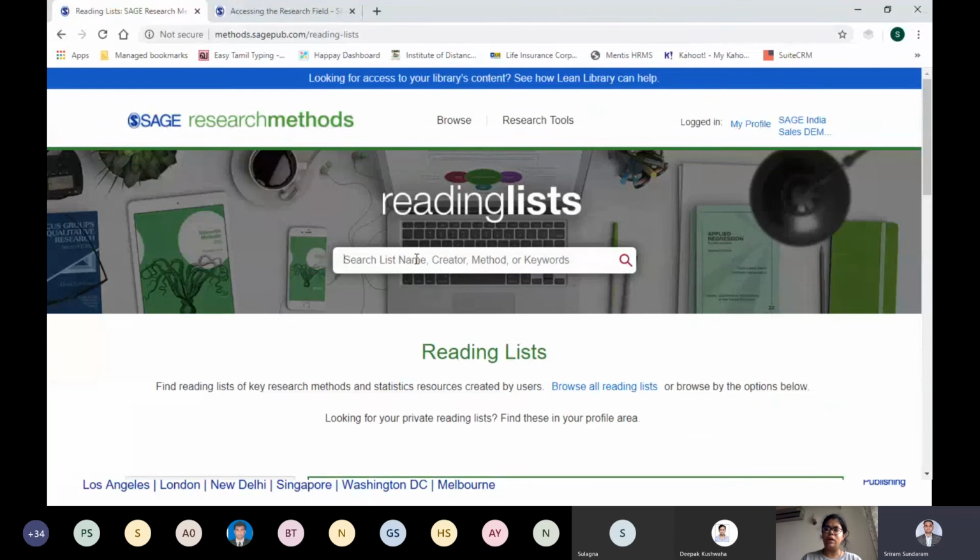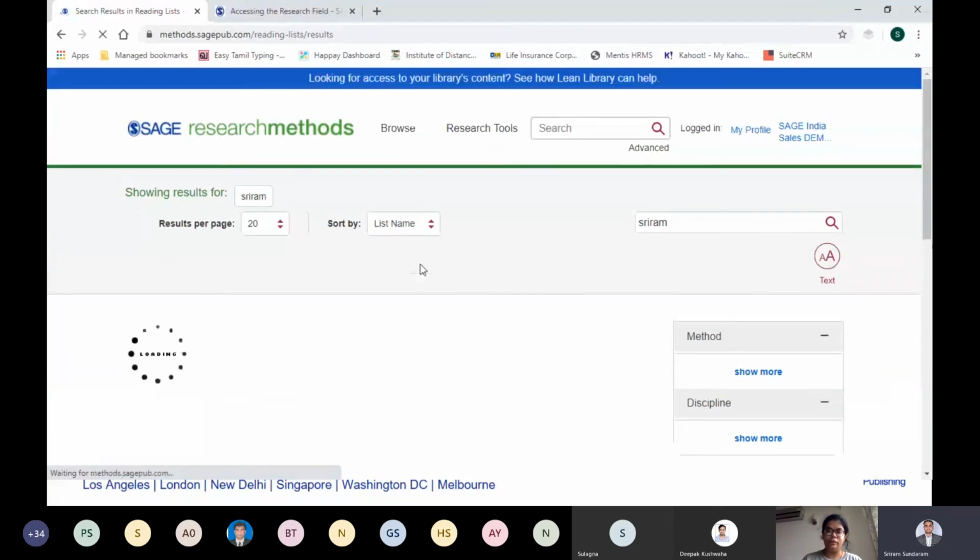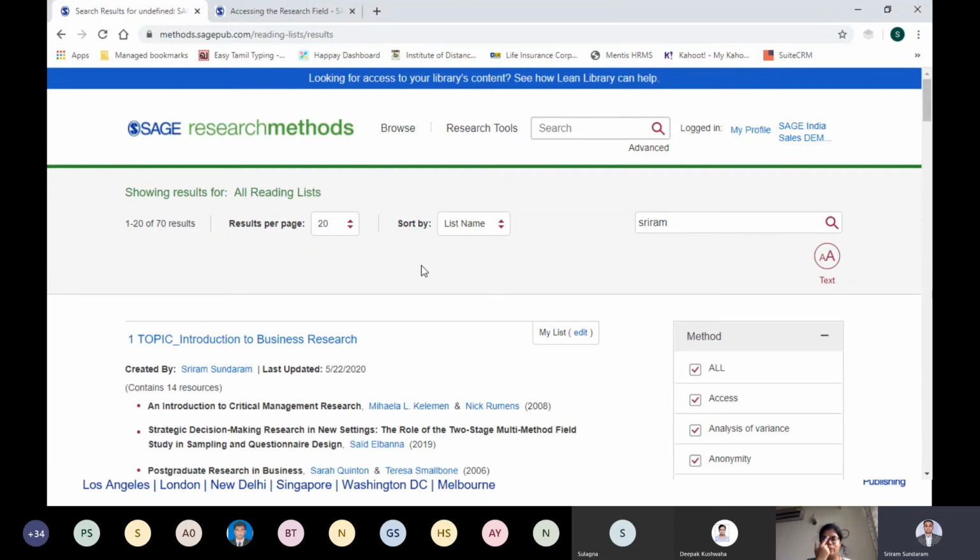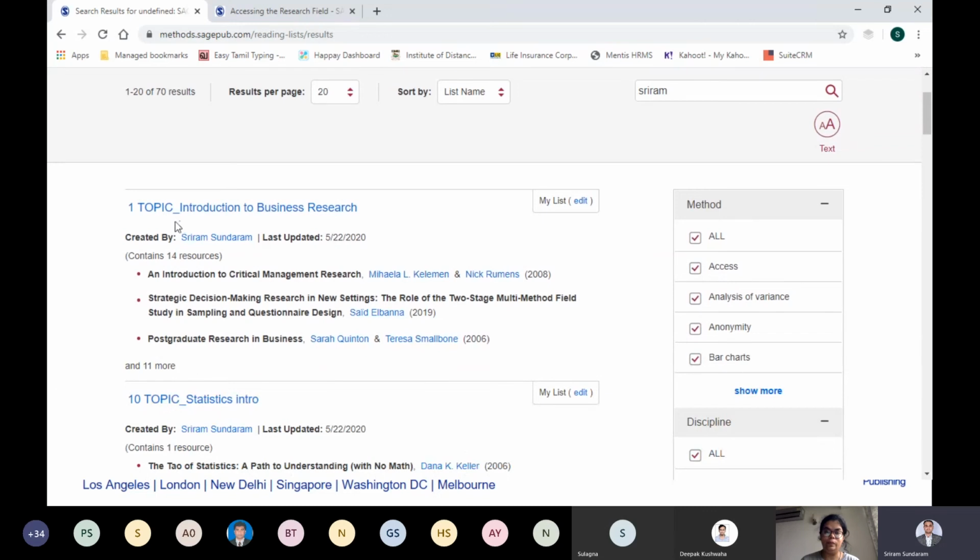For example, I will search in my name and I will show you some of the reading lists, or you can type any topic, anything. So I will show you how it appears. I know as a creator, Sriram, my reading list is already there. Anybody can search. I made everything public. If you see, I selected public. So you can see, I made a lot of reading lists.